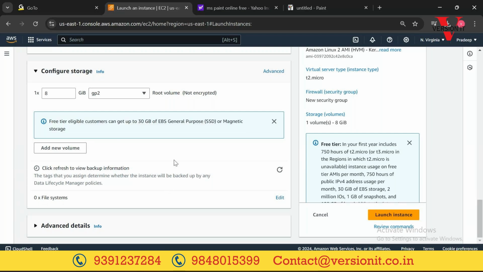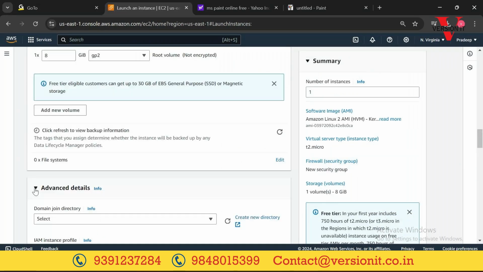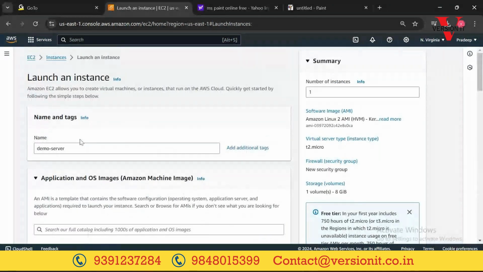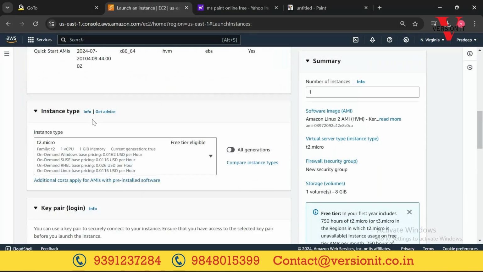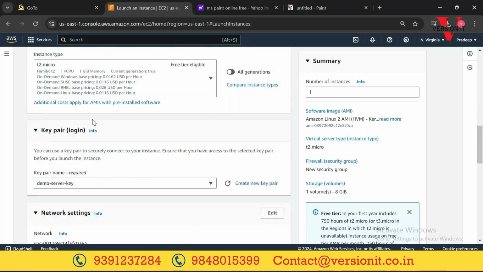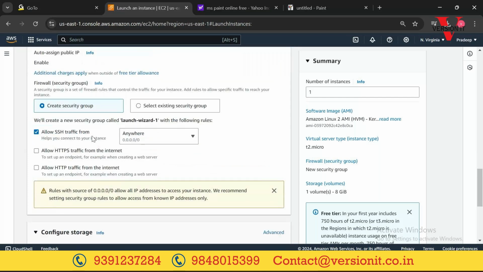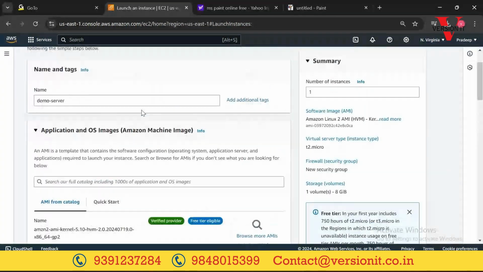Now I don't want to go into advanced details as of now. Don't worry about all these things. We'll learn in future, but as of now, these are good for me. Just to quickly summarize: first, we have given a name, operating system and instance type, CPU and RAM we have selected, and how to log in once we launch the instance. And for network, allow traffic from anywhere. Hard disk, I left it as default, done. That's it. Only a few things you need to modify.